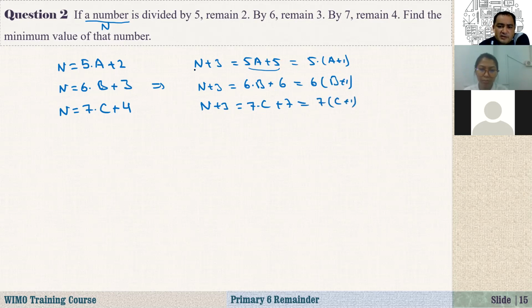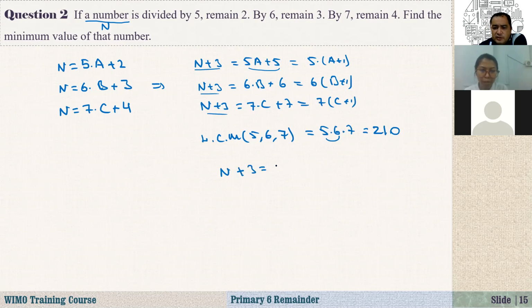So on the left-hand side, n plus 3, n plus 3, n plus 3. Now we need to find the least common multiple of 5, 6, and 7. They are all coprime numbers, they don't have any common factor. That's just equal to 5 times 6 times 7. 5 times 6 is 30, 30 times 7 is 210. So n plus 3 is equal to 210. So n should be equal to 207.